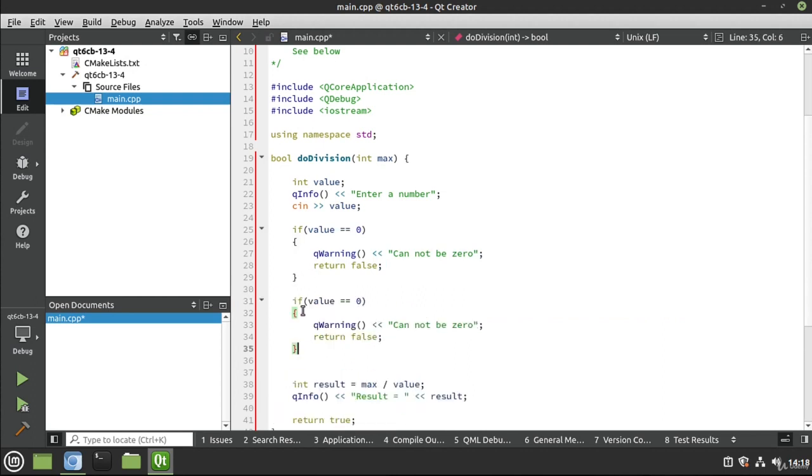So if the value is, say, greater than 5, we can say should be less than 5. And then we could say if it is 1, should be greater than 1.